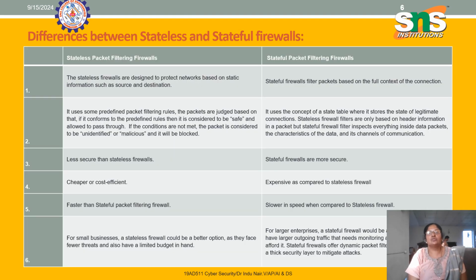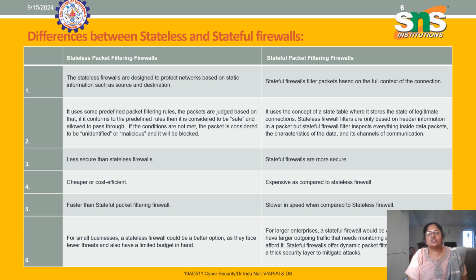Now coming to the difference between stateless and stateful firewall. Stateless packet filtering firewalls are designed to protect the network based on static information such as source and destination, whereas a stateful firewall filters packets based on the full context of the connection. Which are all active connections, which are all not active. All that information is available in the stateful packet filtering firewall.